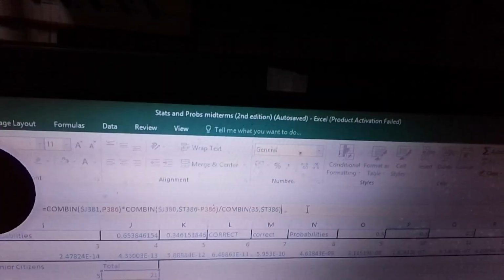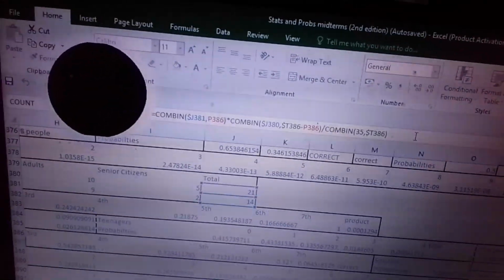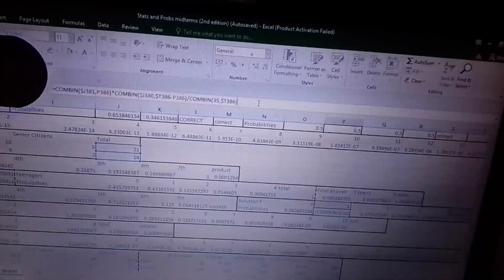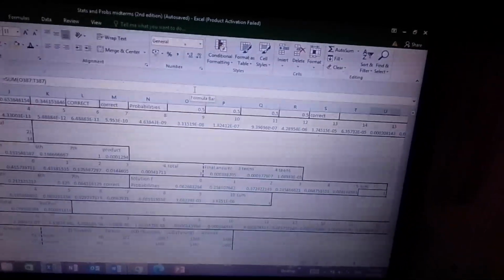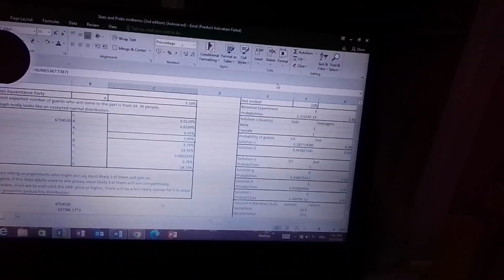So the combination of success, which is 14C0, and that's why naka-lock, because we need to lock that cell. That should serve as the reference. Times the combination of failure, which is the males, then times the 5 minus 1. And then combination 5C, whatever. And we should get this answer. Then from there, we sum everything up to get the right answer. At ang kailangan naman dapat more than 4. So this is what we're going to do. Yan. So it's the sum of these two. Let me show you.